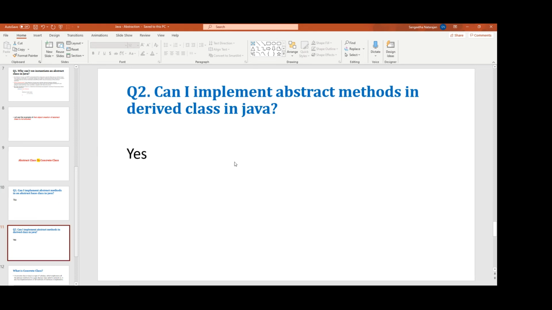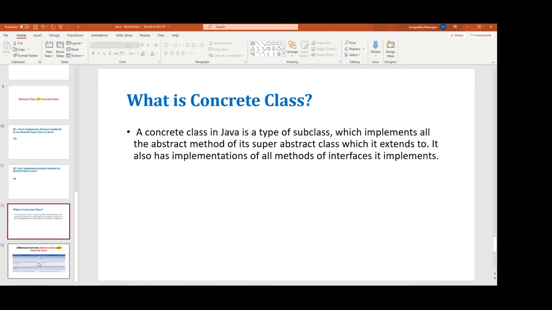The next question is: can I implement an abstract method in a derived class in Java? Yes, of course we can. Before moving to the answer for this question, I'm going to tell you one theory part. Concrete class is another name for a subclass or derived class. Okay, so what is a concrete class?